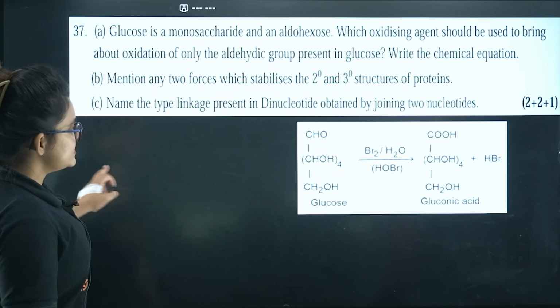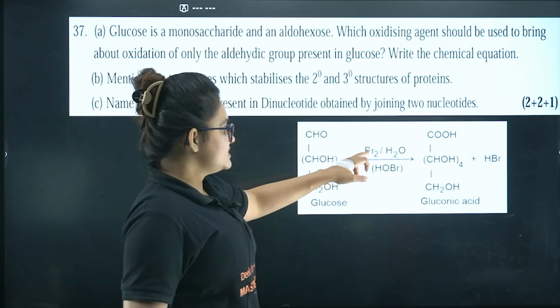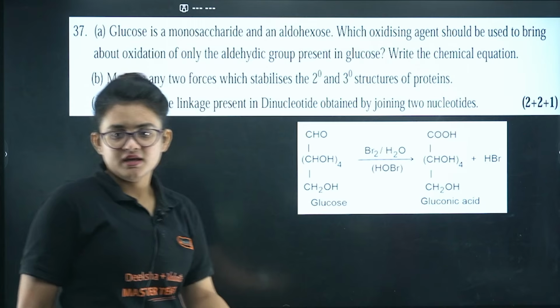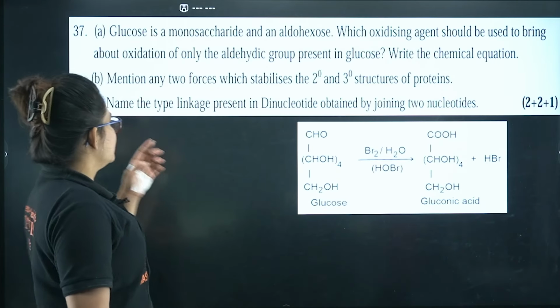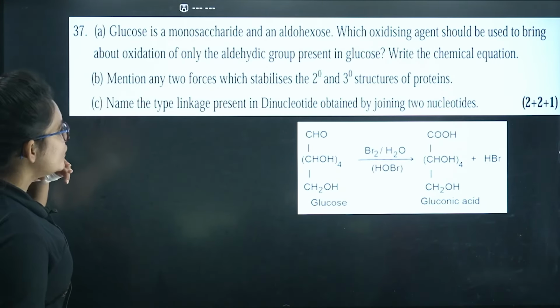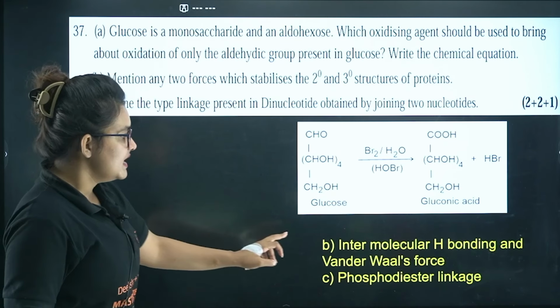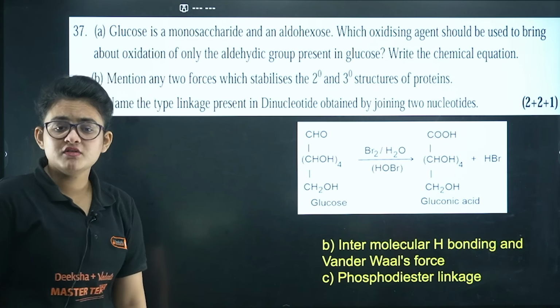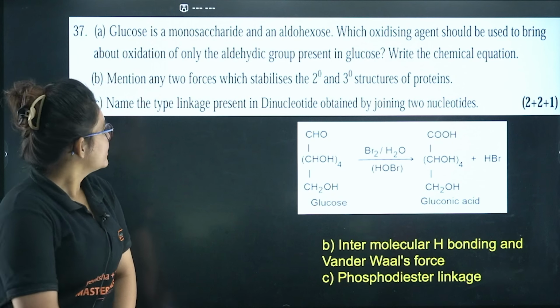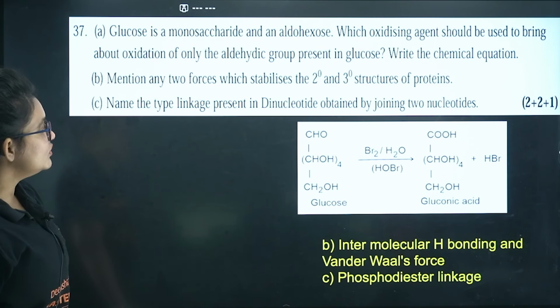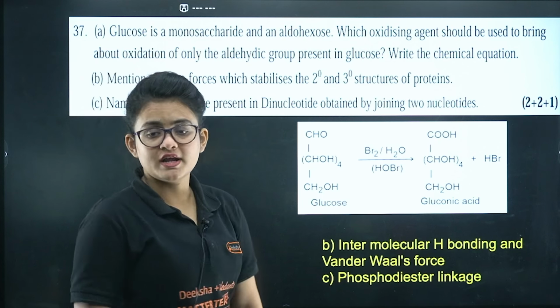So here you can see you are having glucose. If you just give bromine water, then you will end up with gluconic acid. So that particular thing you can proceed. Next, mention any 2 forces that stabilize the 2 degree and 3 degree structures of protein, that is intermolecular hydrogen bonding and van der Waals force of interaction.